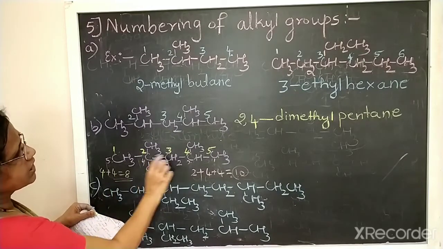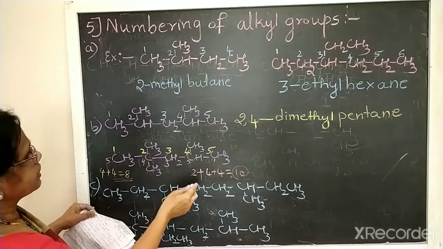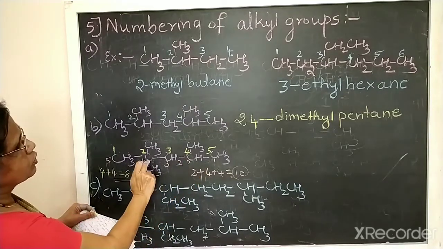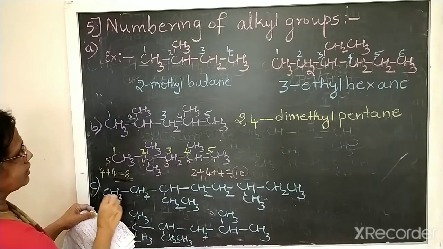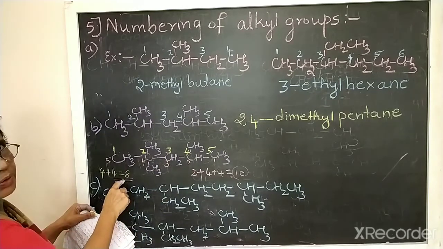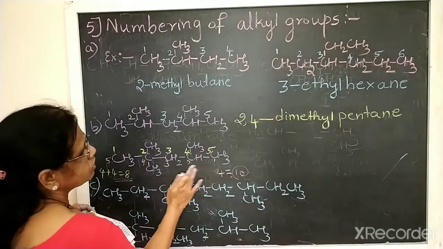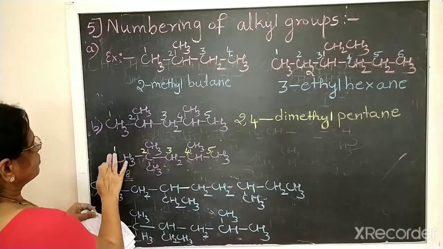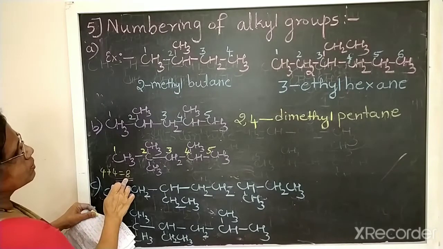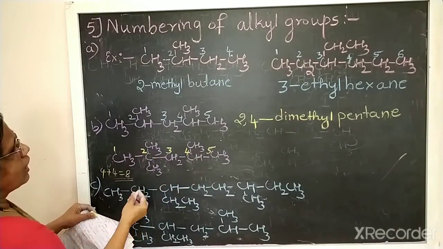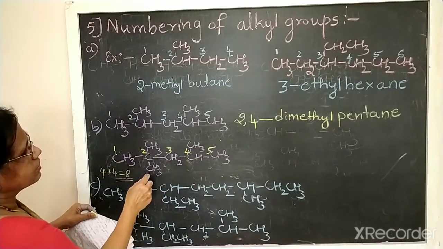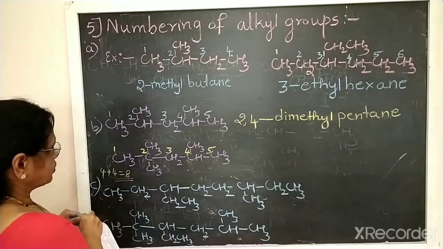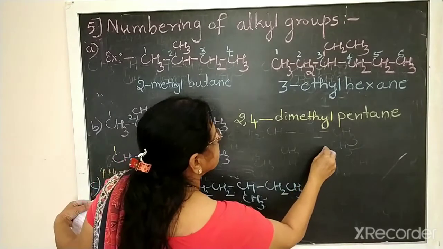How should we number the carbon chain? If the substituent groups are at equivalent distance, in that case the lowest sum rule should be followed. So we should not take the right side numbering. This gives the smaller number, 8, therefore we are numbering like this. After that we should give the name. So the parent hydrocarbon here is pentane.